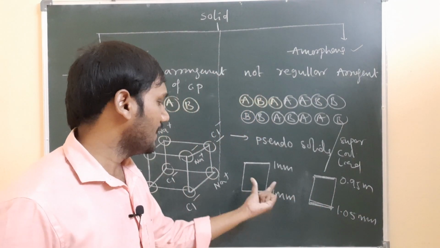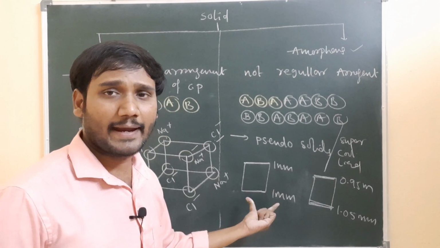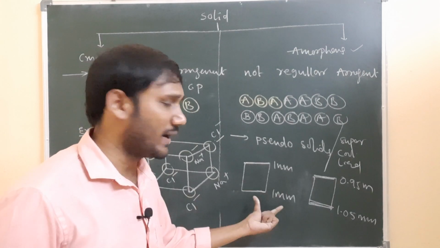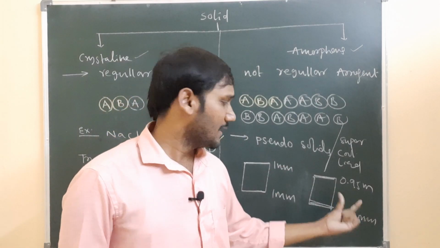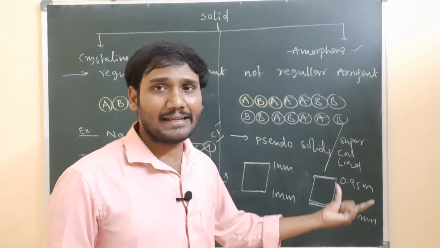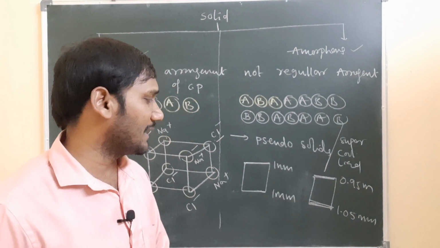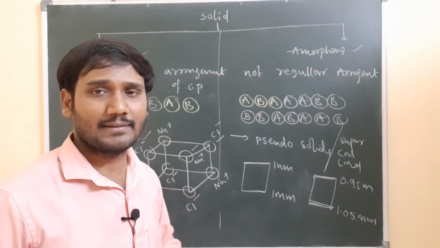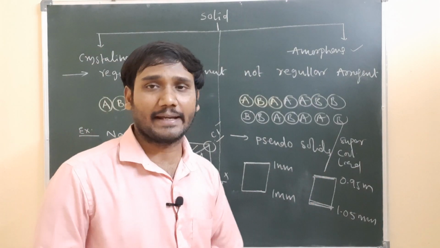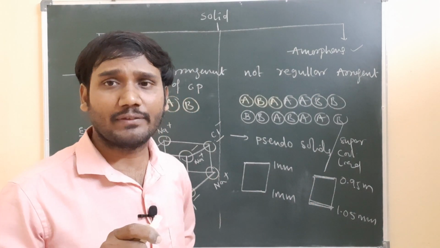It means at the starting state the bottom edge thickness was 1 mm, but after some years it slightly increases to 1.05 mm, for example. Why does the bottom edge thickness increase and the top edge thickness decrease? Due to the flow of the particles.